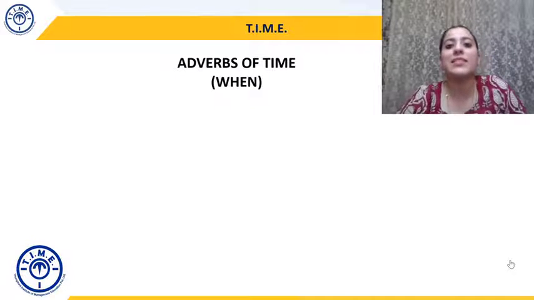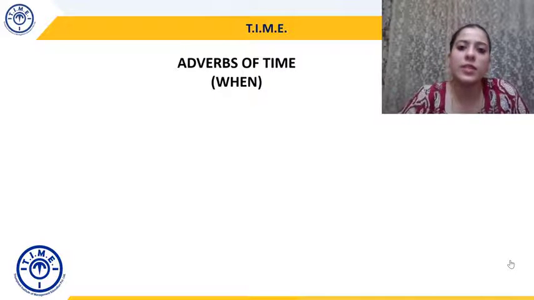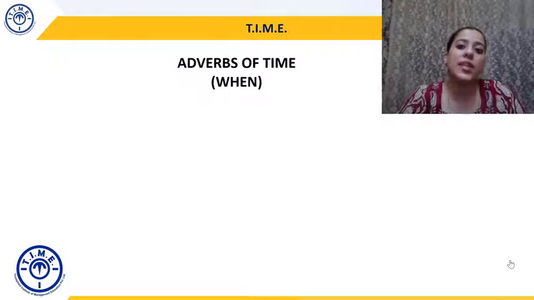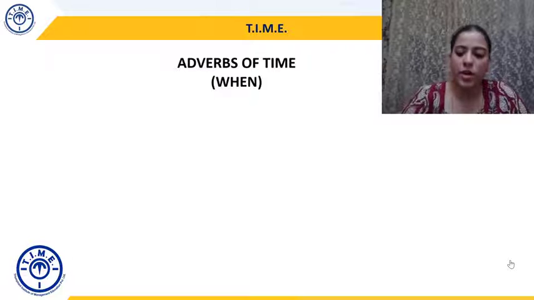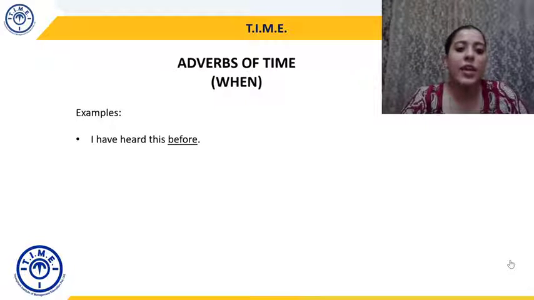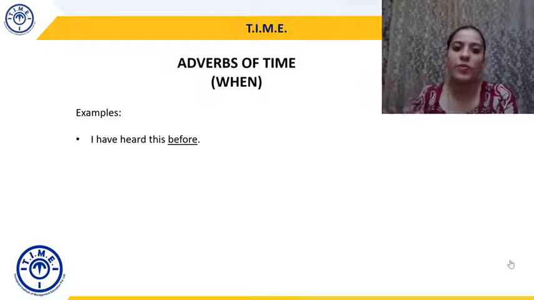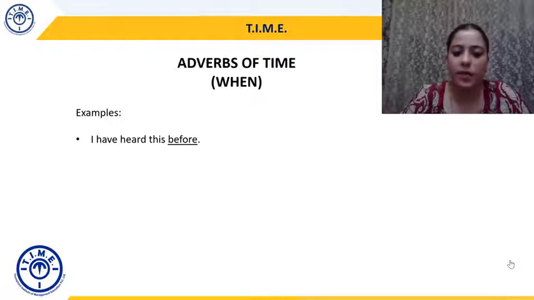So let's now discuss types of adverbs. The first type that we're doing is right here, adverbs of time. Now these answer the question when, okay? So let's understand this with a few examples. I have heard this before. When did you hear this? Before. So before becomes an adverb of time.